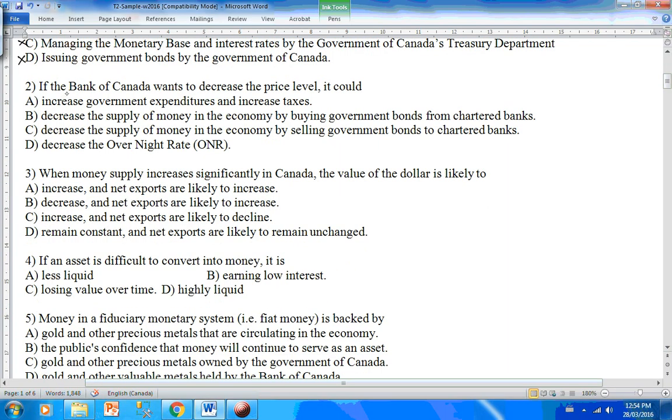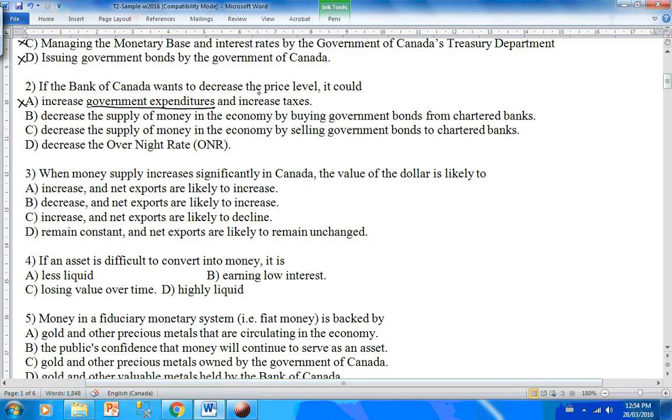Question 2. If the Bank of Canada wants to decrease the price level, it could do what? A, increase government expenditures. Again, Bank of Canada does not control government expenditures. Government of Canada controls those. So I cannot take A. B, decrease the money supply in the economy by buying government bonds.